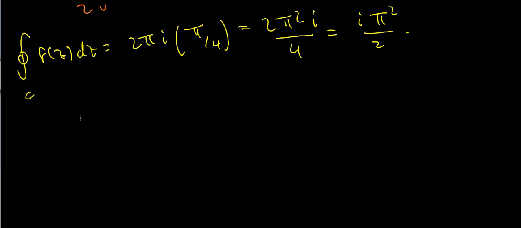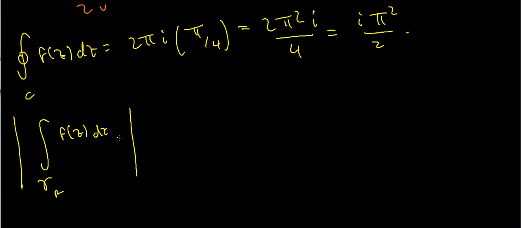And remember, the estimation lemma says that if I've got my integral over gamma sub capital R of f of z dz, and I take moduluses like that, so the absolute value of this integral, that's less than or equal to the length of gamma sub R multiplied by the maximum value of the modulus of my function as it varies along this curve.